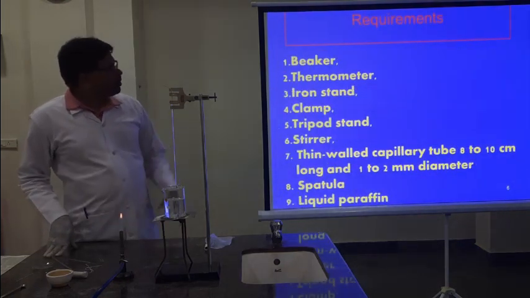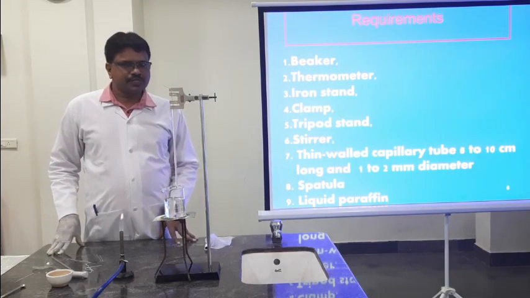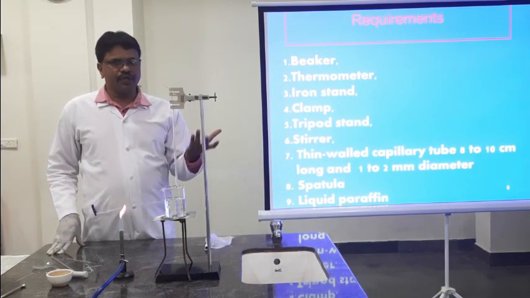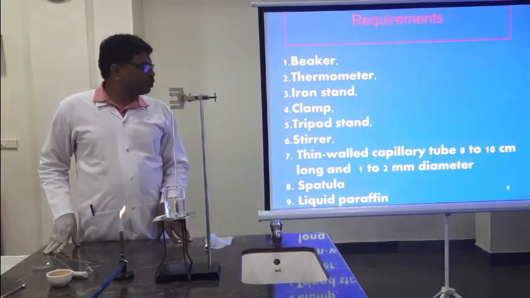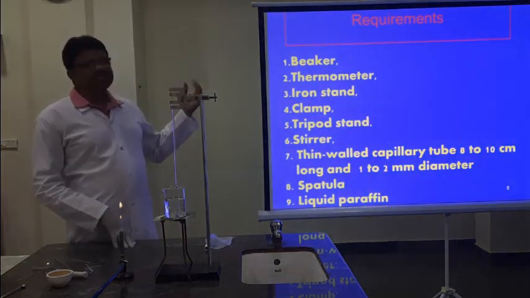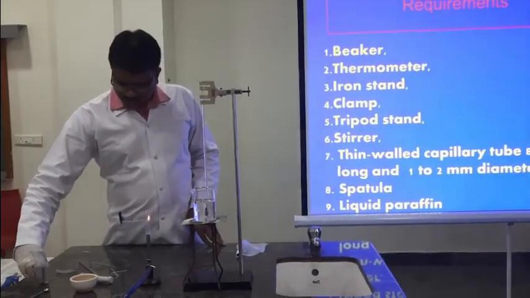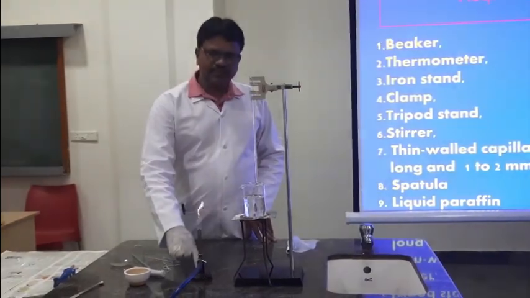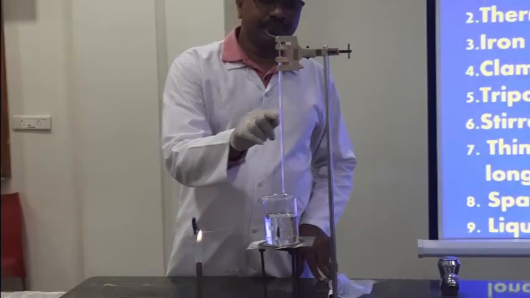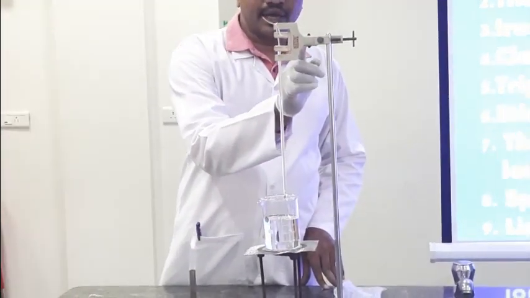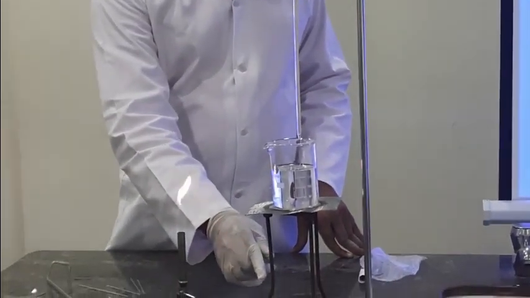Next, coming to our main experiment today, I am taking one of the organic substances. That organic substance I am going to reveal towards the end. That substance's melting point is going to be determined. For that, what are the things required? If you see here, this one is a Bunsen burner, this is a beaker, this is a thermometer, this is a stand with clamp. Next to this, wire gauze, and this is a tripod stand.